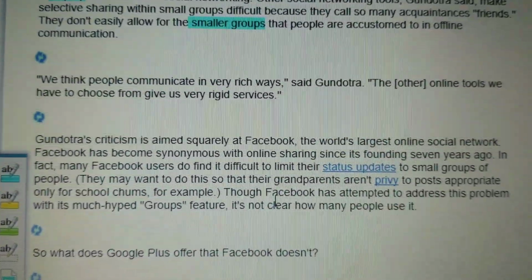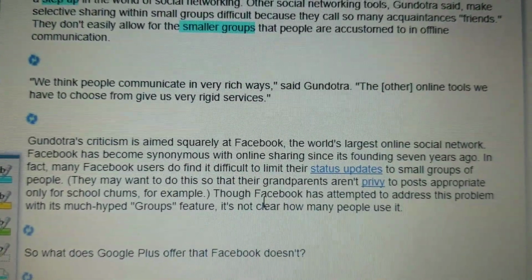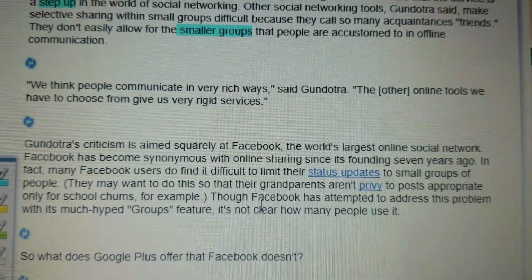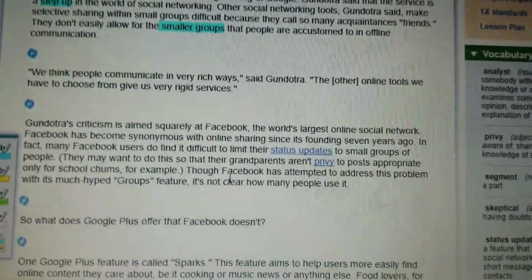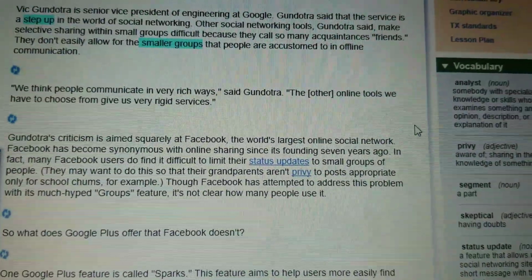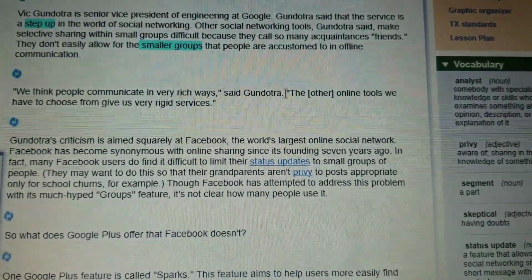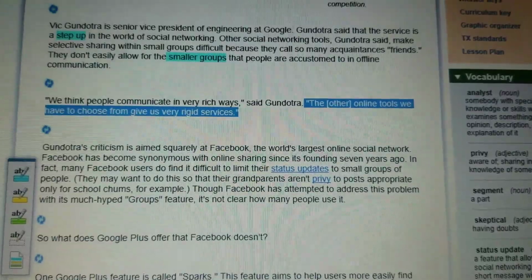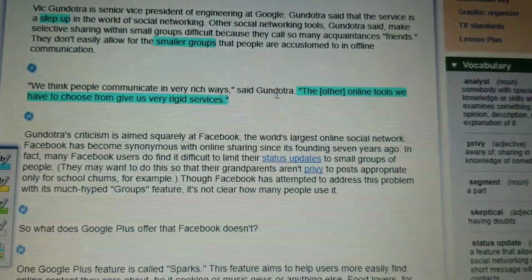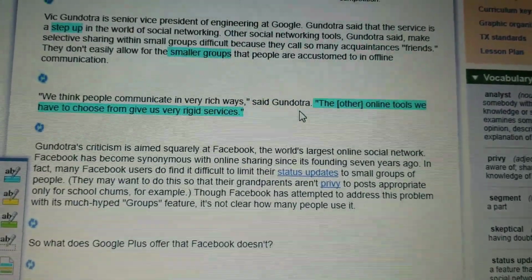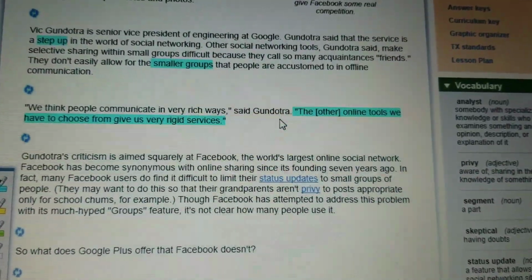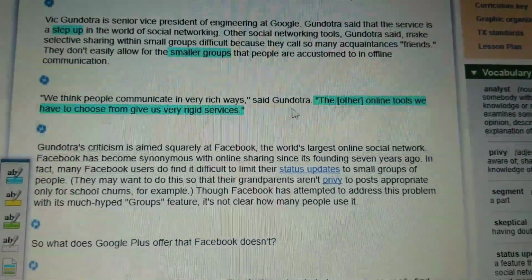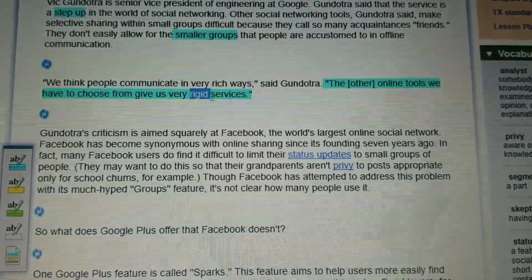We think people communicate in very rich ways, said Gundotra. The other online tools we have to choose from give us very rigid services. So my last thing I'm going to highlight here is this entire quotation. I'm going to highlight that because that tells me that the vice president of engineering at Google thinks that these other websites are very difficult to use, right?